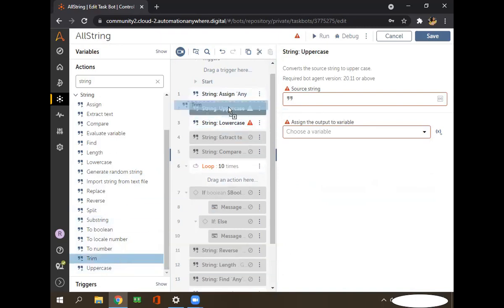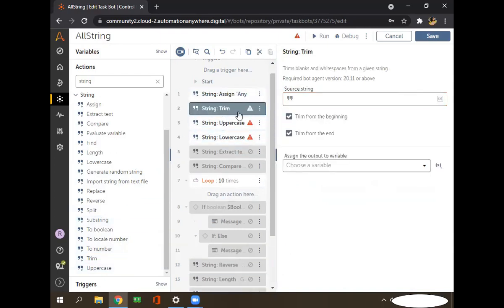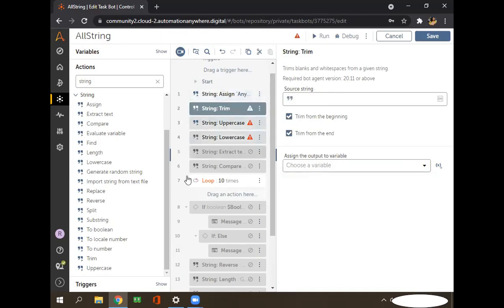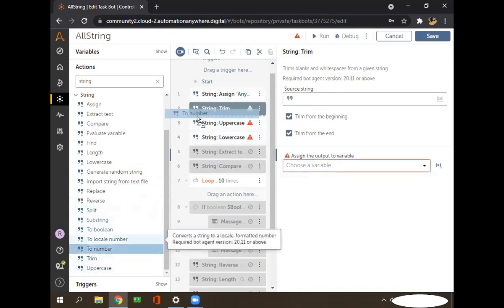Here is the trim command. Suppose the source string contains spaces or enter characters at the start and the end. We can use the trim command to remove those from the source string, and store the result in a string variable.